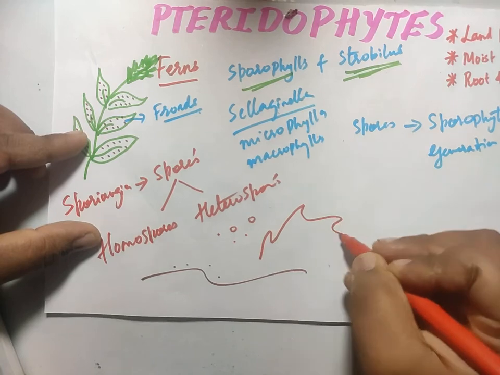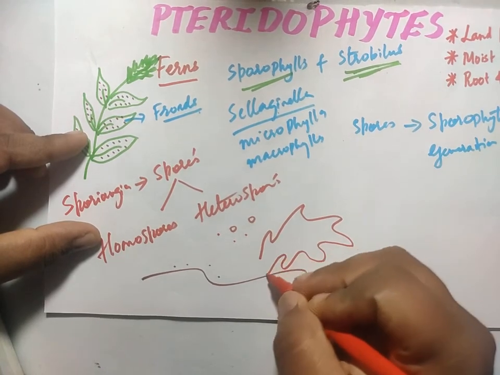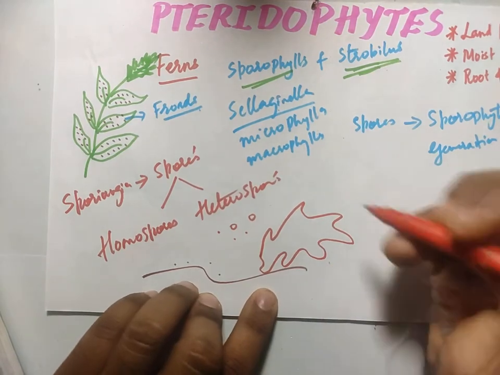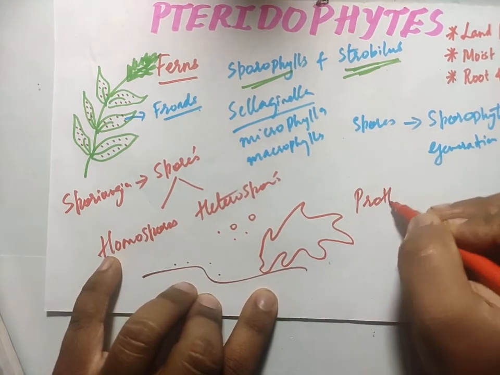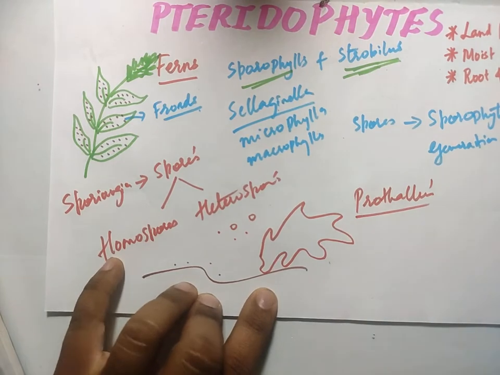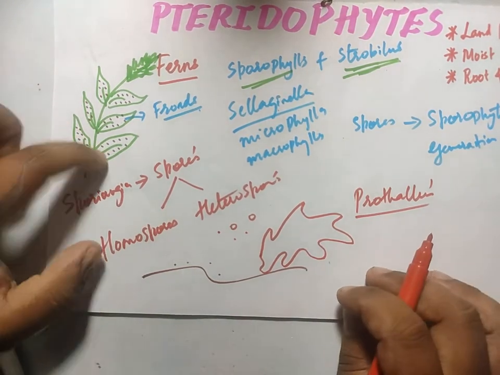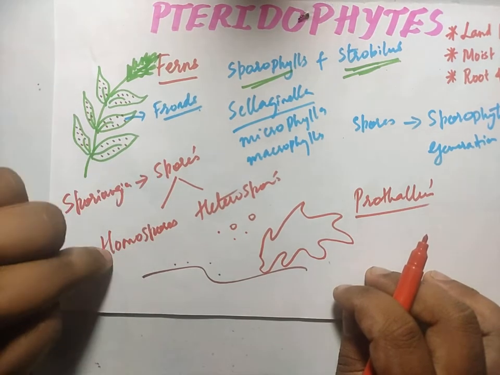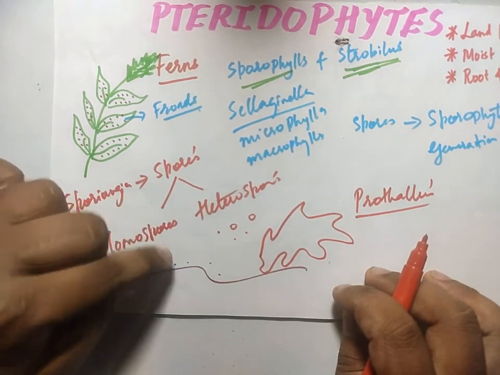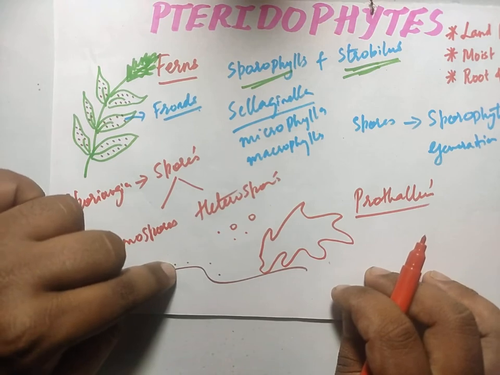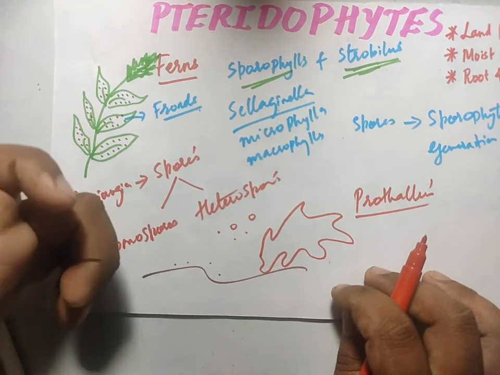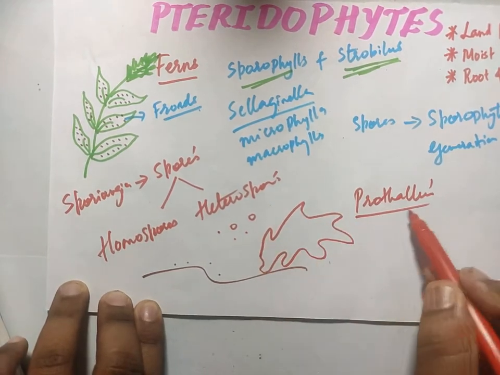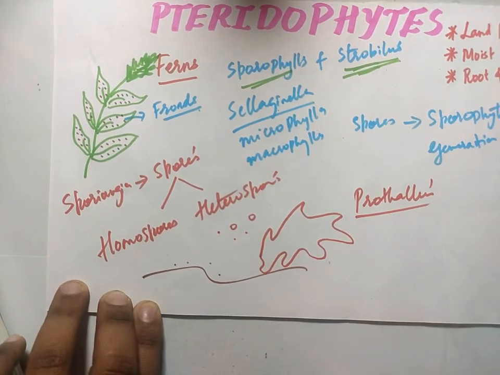This leaf has sporangia, sporangia are producing spores, and spores may be homospores or heterospores. But when these spores fall on the soil, they germinate, and this germinated structure is called a prothallus.